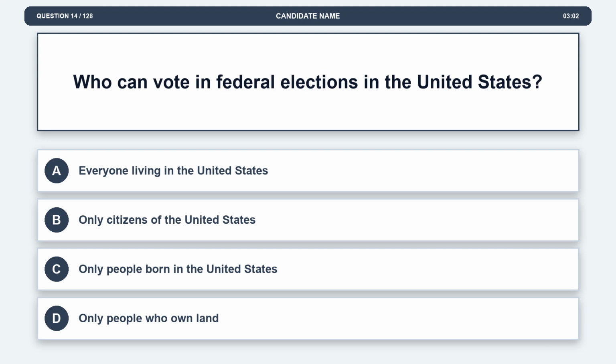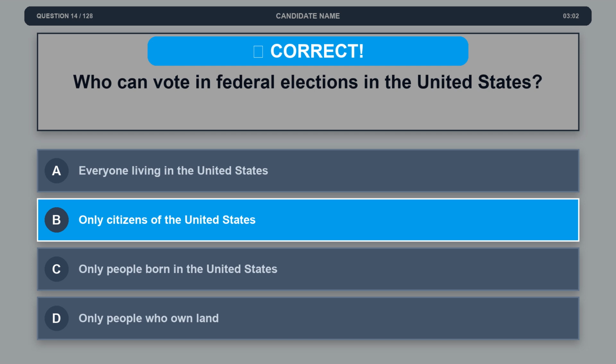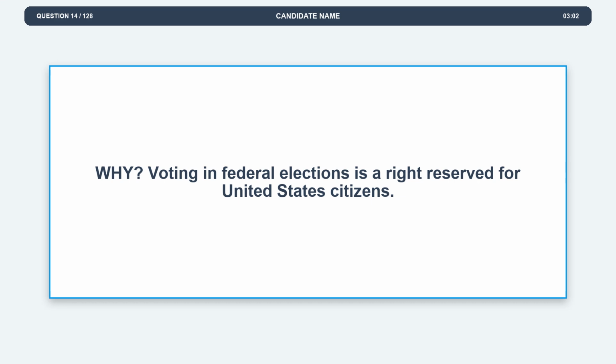Question 14. Who can vote in federal elections in the United States? Option A, everyone living in the United States. Option B, only citizens of the United States. Option C, only people born in the United States. Option D, only people who own land. The correct answer is option B, only citizens of the United States. Explanation. Voting in federal elections is a right reserved for United States citizens.